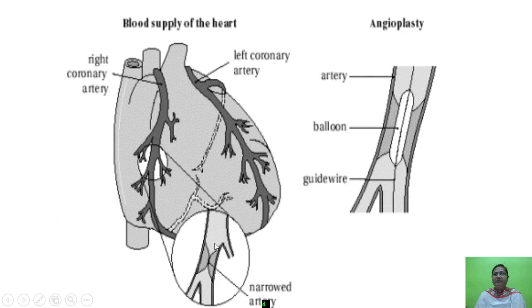Now here you can see a narrowed artery, and in this condition angioplasty is done, that is an operation. So how the angioplasty is done, you can see here. This is an artery, and here they pass a wire which has a balloon. It removes the plaque.